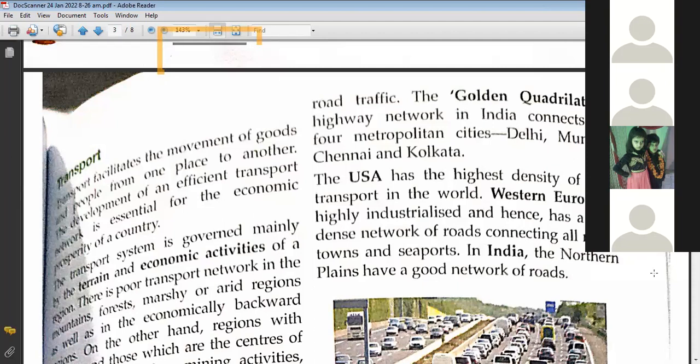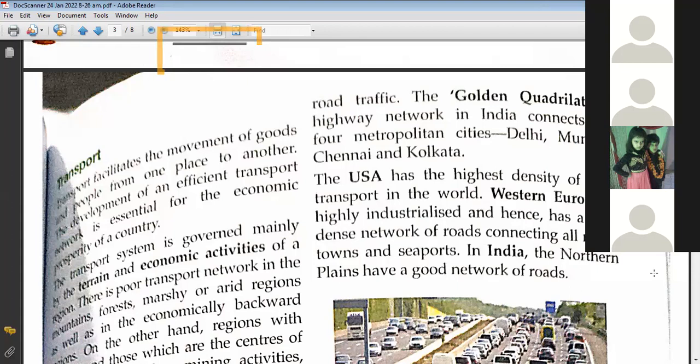Density means there are many roads built in the USA, right? Over an area. Density means you can say the number of roads per unit area. So the USA has many roads, right?